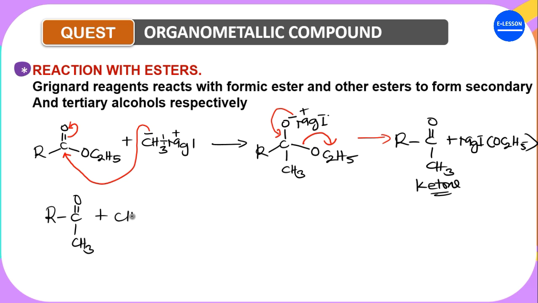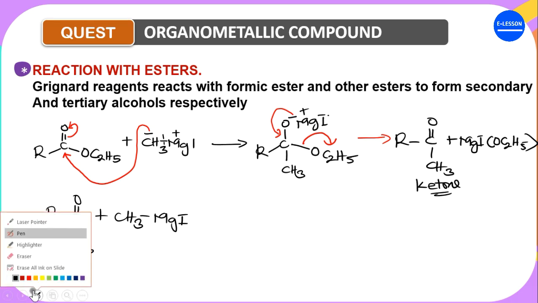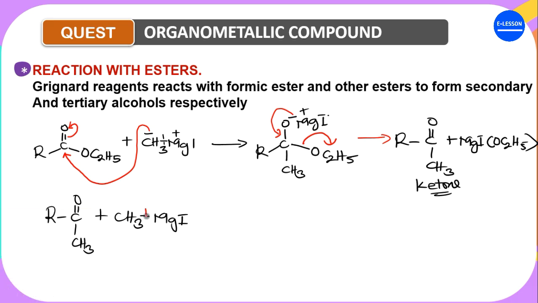If you react it with another Grignard reagent, CH3MgI, this breaks, this is negative, this is positive. This negative can attack here, following the normal reaction for ketones.